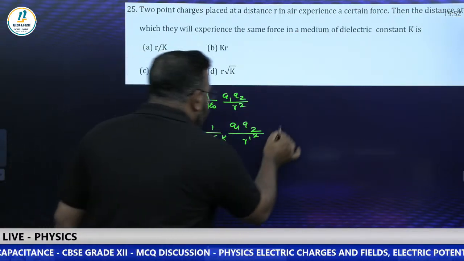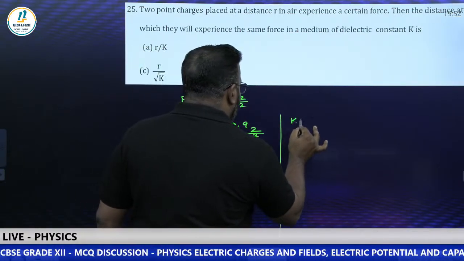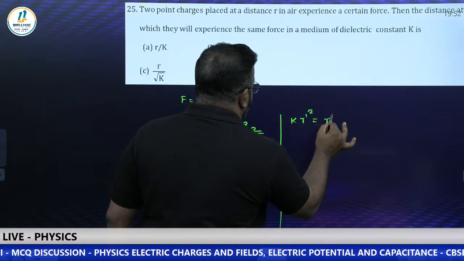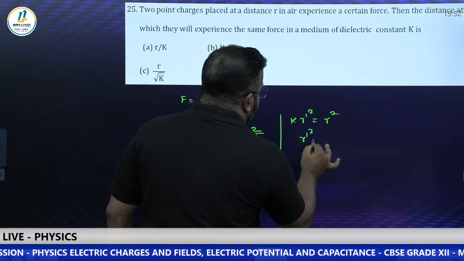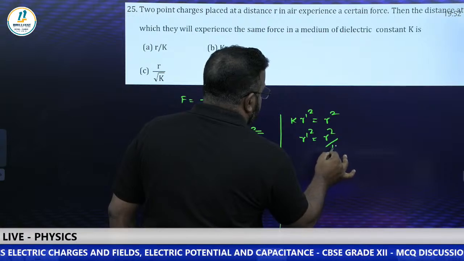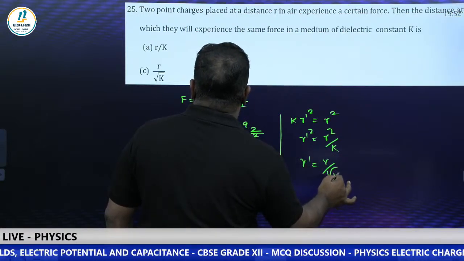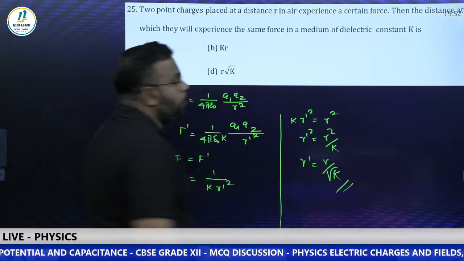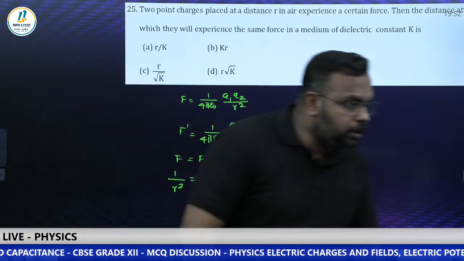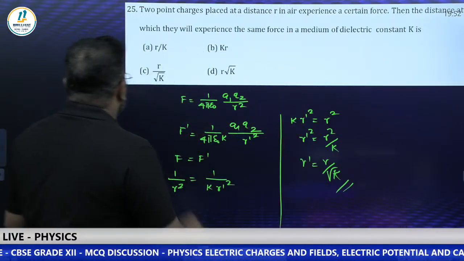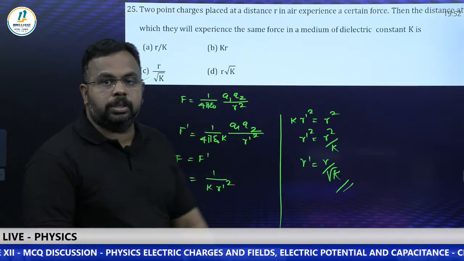Okay, so we need to find R dash value only. So look at this, K R dash square is equal to R square. So R dash square is equal to R square by K. We need to find R dash value, take square root, we get R by root K. That is option C. Yes, option C. Right, very good.